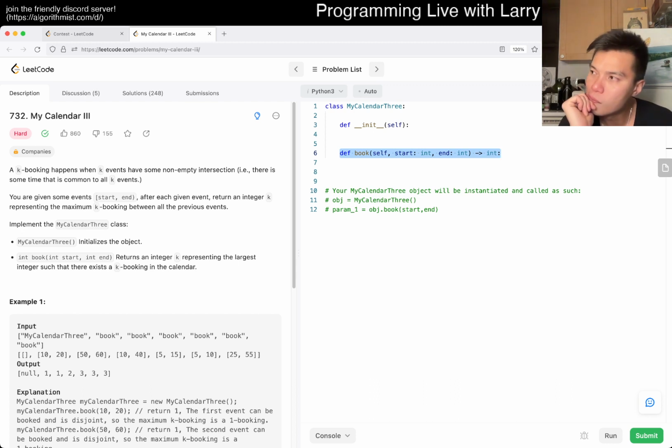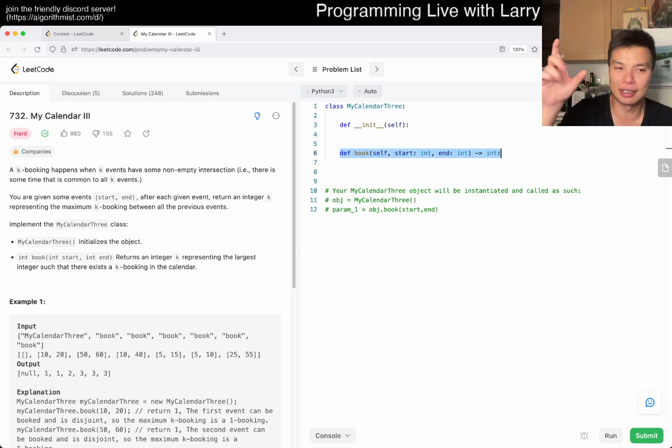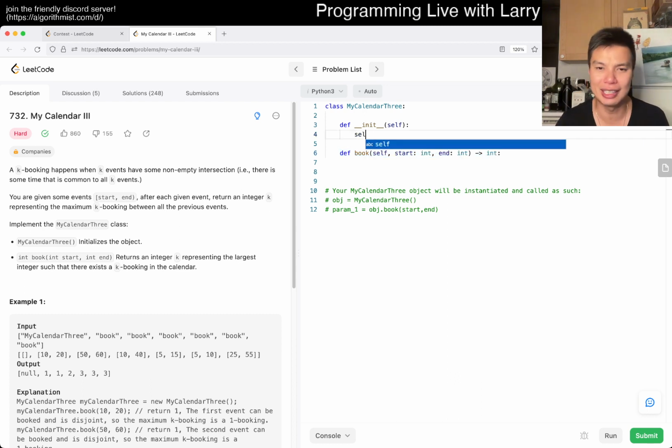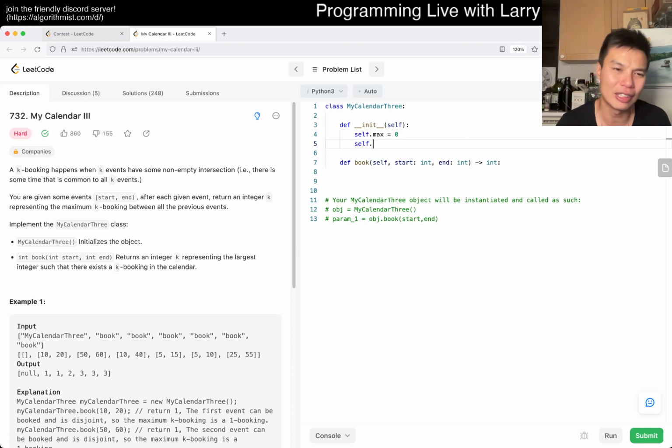And of course, the only change is from booking the last interval. So that means we only have to care about the last. So I would do something like this, with self dot, I don't know. Well, that's the thing.